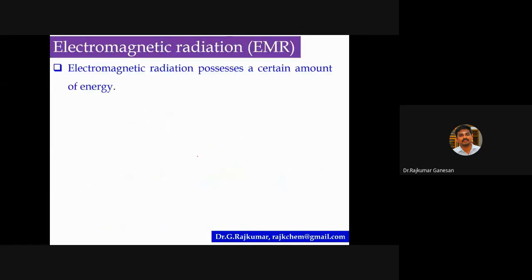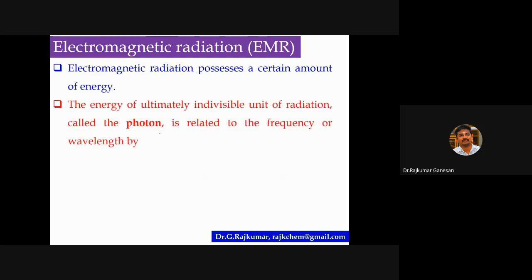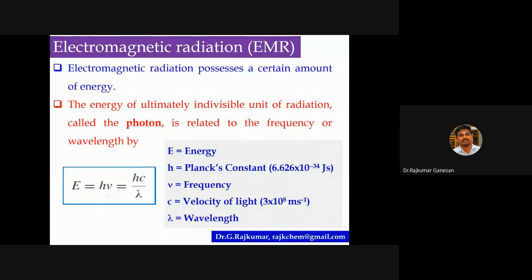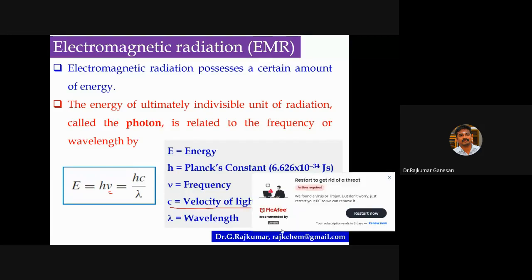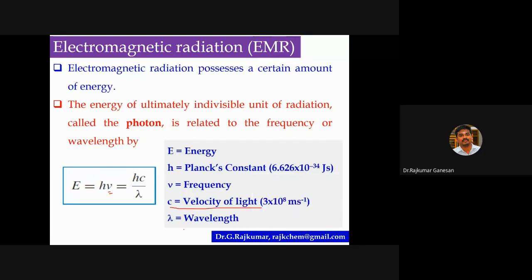So electromagnetic radiation possesses a certain amount of energy. It is nothing but a form of energy. This energy comes in indivisible units of radiation called photons, which is related to the famous equation E equals h nu. Further, nu is the frequency, which is related to the velocity of light: nu equals c by lambda. So energy equals hc by lambda. Here h is the Planck constant, nu is the frequency, c is the velocity of light, 3 × 10^8 meters per second, and lambda is the wavelength.